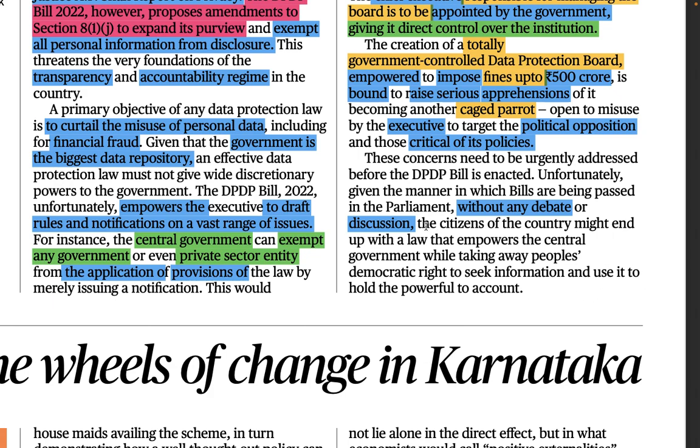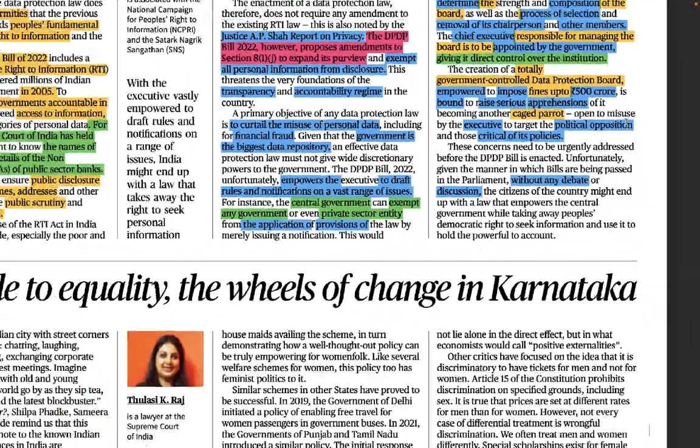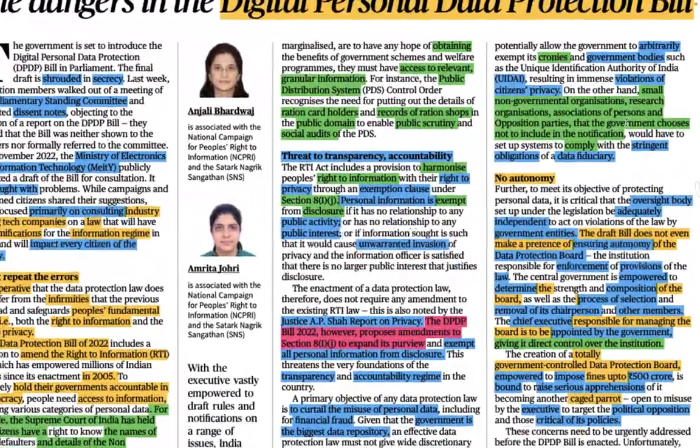So the meaning of this particular paragraph is that the way this bill is about to be passed in the parliament by the executive, it is empowering the government itself and not the people of the country, right? So this is the meaning of this particular editorial. Now, since we have read it and understood it, right?